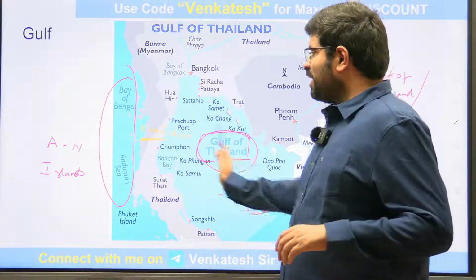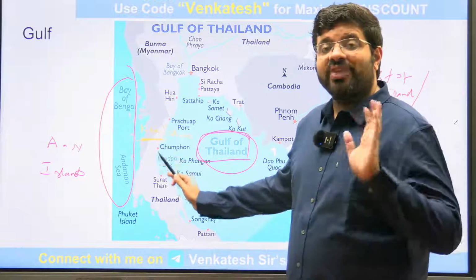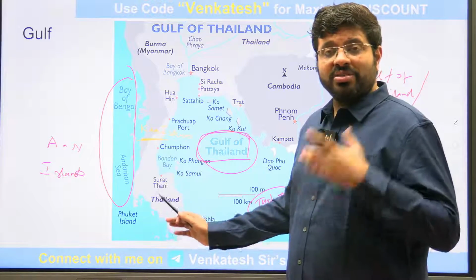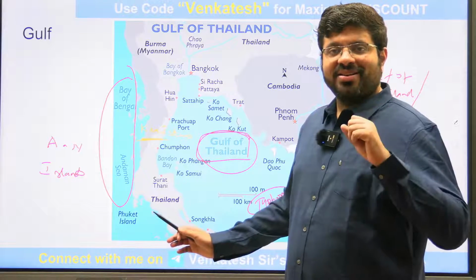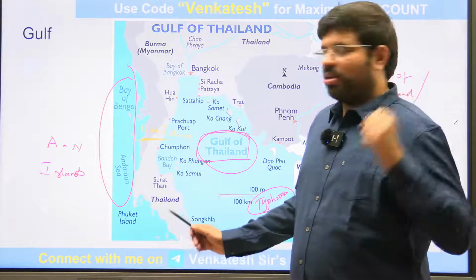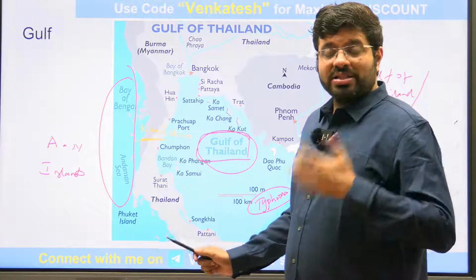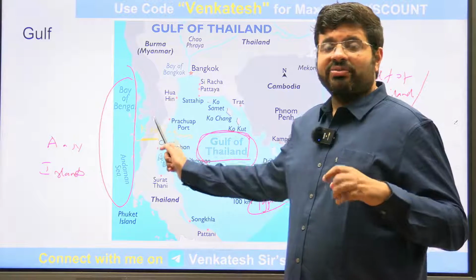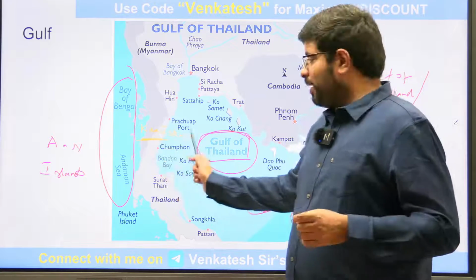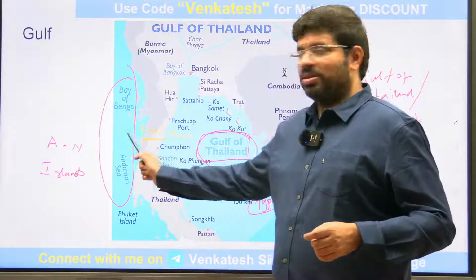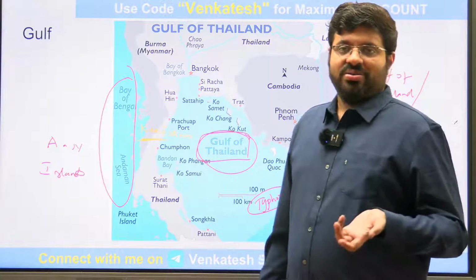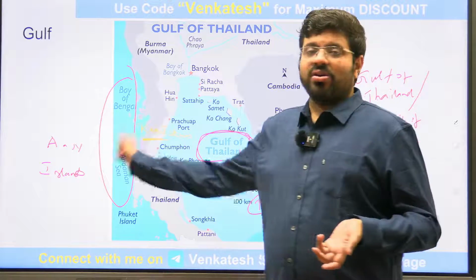a cyclone gets its moisture from the ocean. So as soon as it hits the land, now it is on ventilator because it doesn't have moisture. It is surviving, but it is unable to get its oxygen, that is the moisture from the ocean. It is trying to catch some oxygen, could not get it. Slowly it will die if there is no supply of moisture. But immediately after they cross the Kra Isthmus, they are entering into the ocean. Once again, their oxygen is restored. So that is how the cyclones cross this region.